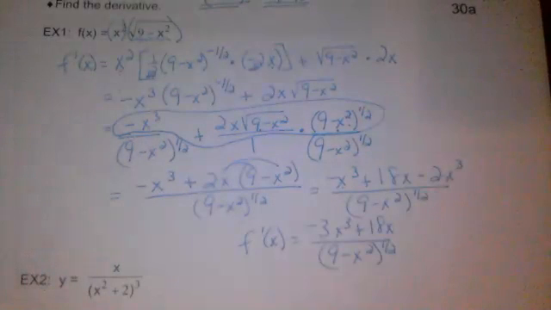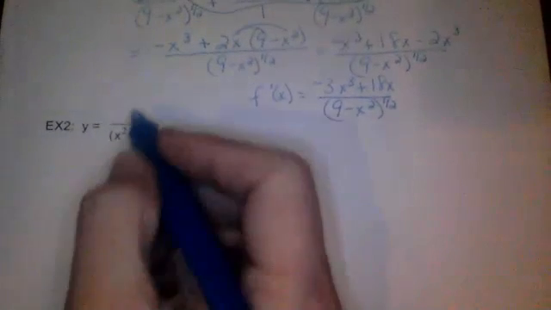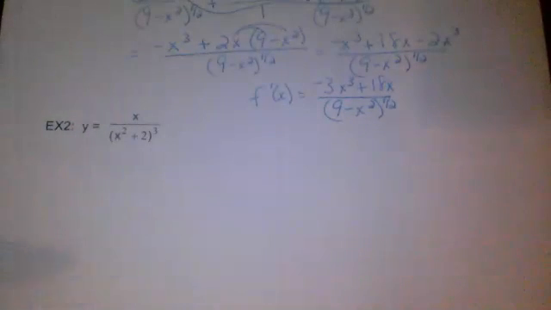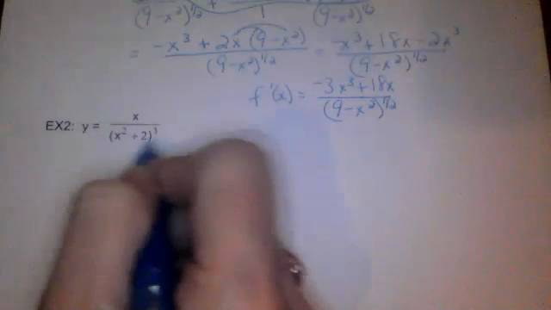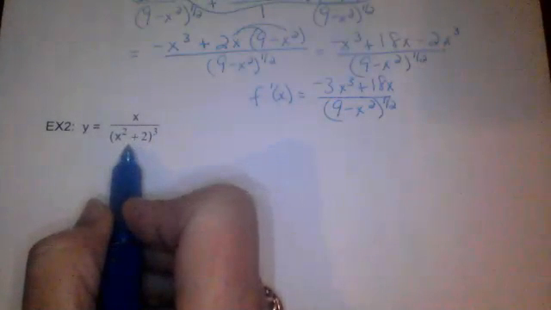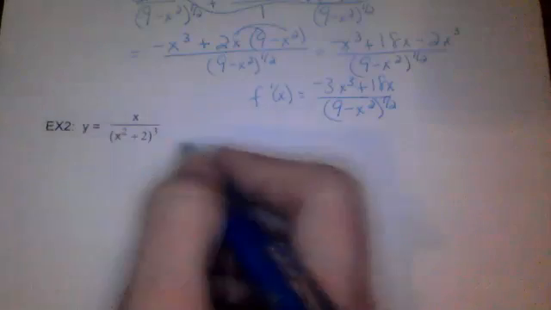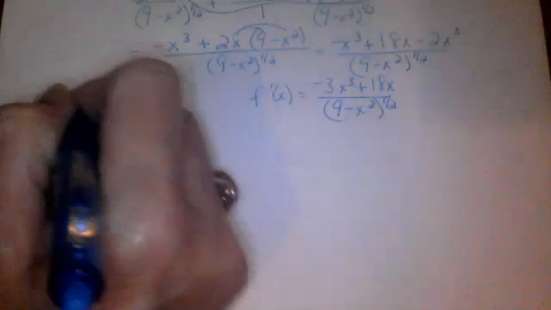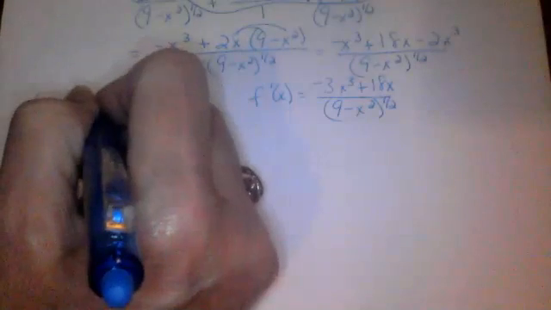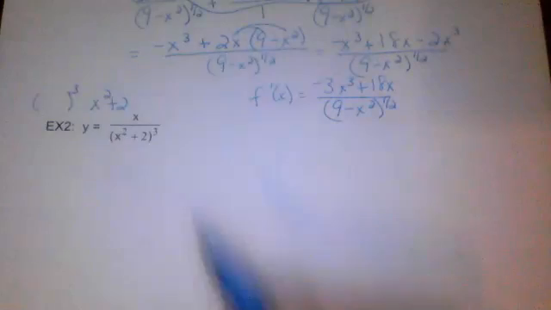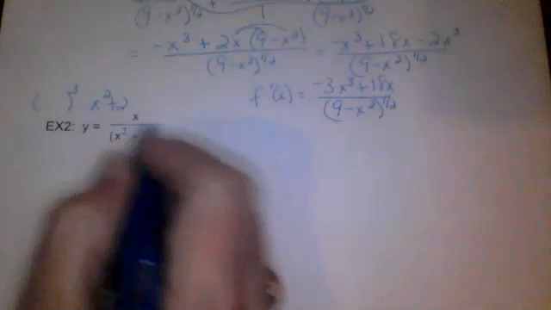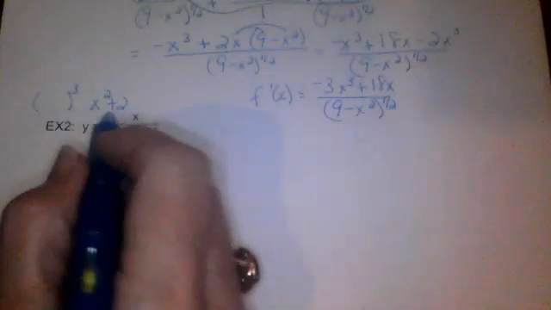All right. One more example. This one, we're going to use quotient rule. Now, the quotient rule is also going to involve chain rule because down here in the bottom, we have a composite function. And for this one, the outer function, I'm going to put it over here. The outer function is going to be the cube, and the inside function is going to be the x squared plus 2. So when we get to this part, we're going to need to use these.